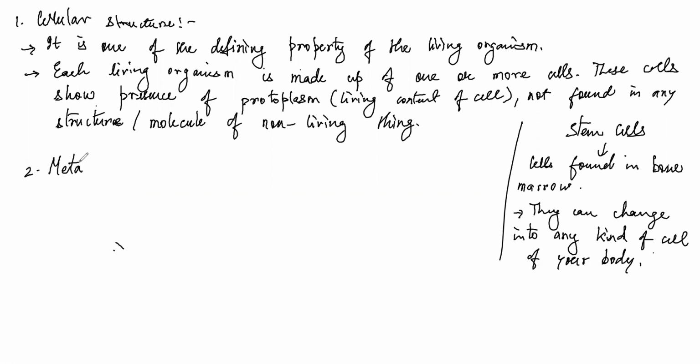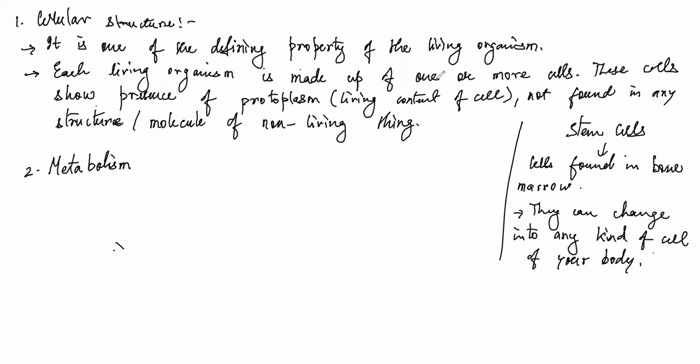How do we define it? In your school exam a question will be asked, define metabolism, a 1 mark question. I'll give you enough time to write. Let me finish with the second point and then you can copy this.